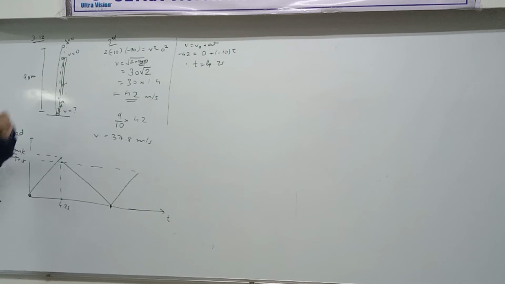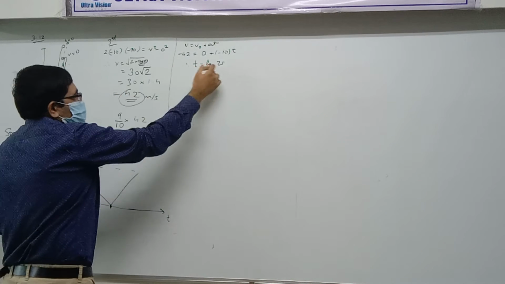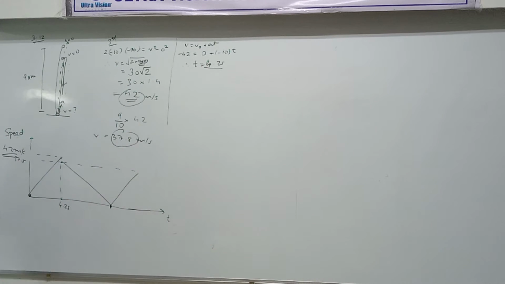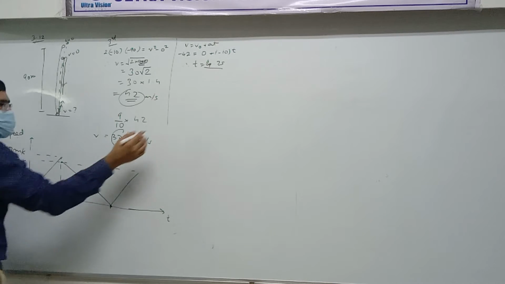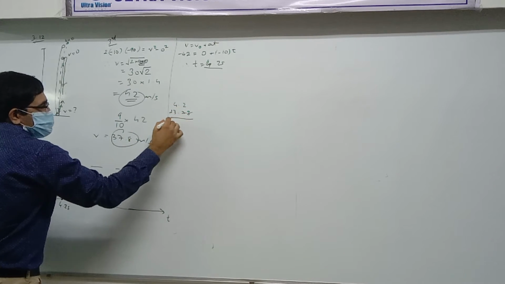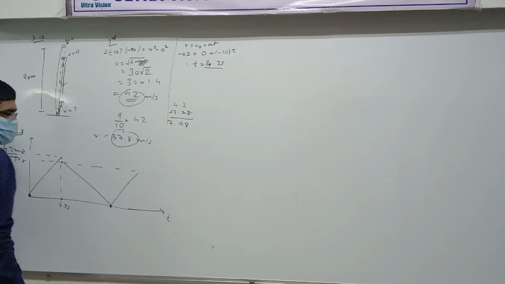In fact, I will give you a shortcut. If 42 comes, then here 4.2 comes. Yes or no? Yes. If 37.8 comes, what happens? It will be 3.78. But that 3.78 is from here to here. So 4.2 plus 3.78. So that's going to be how much? 7.98. Clear or not? Yes.